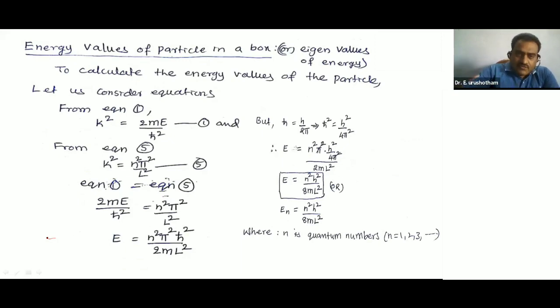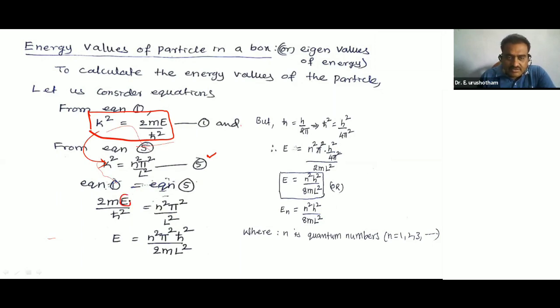That is equation 1: k square is equal to 2mE by h bar square. From equation 5, already we discussed, k square is equal to n square pi square by L square. Equation 1 and equation 5, left sides are both the same. So the right side: 2mE by h bar square is equal to n square pi square by L square.